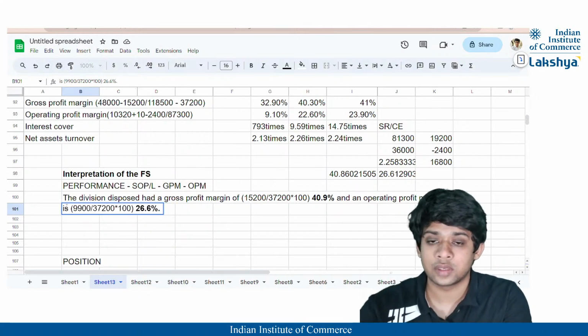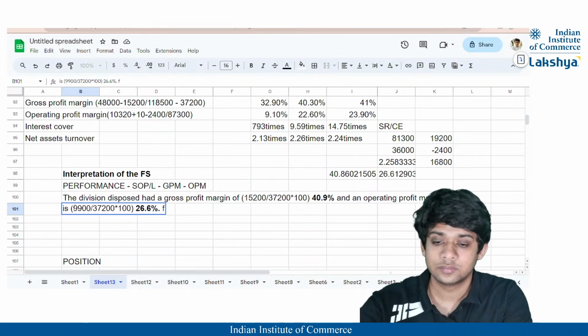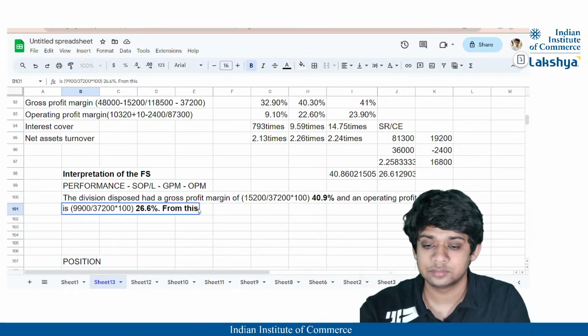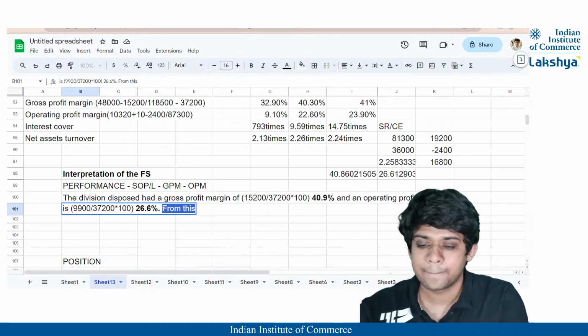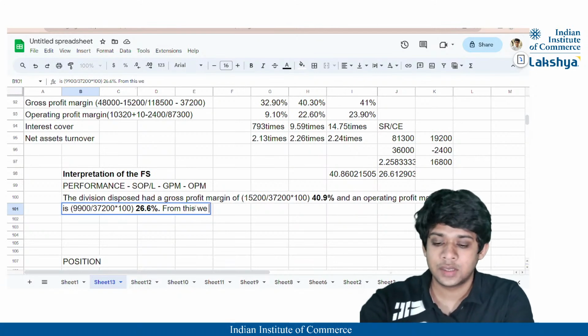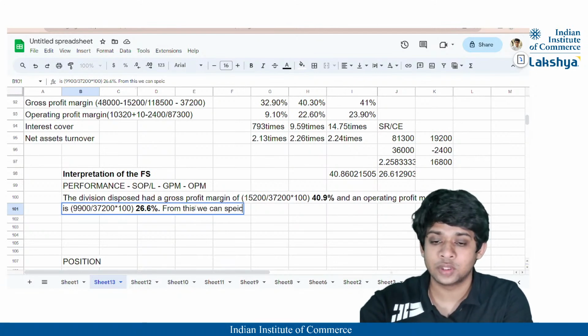From this, okay, why is it coming as bold? Just a second. Okay, it's not even able to, yeah. Yes. So from this, we can specify or we can mention